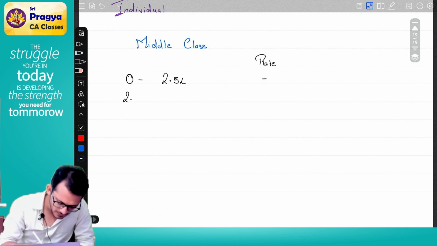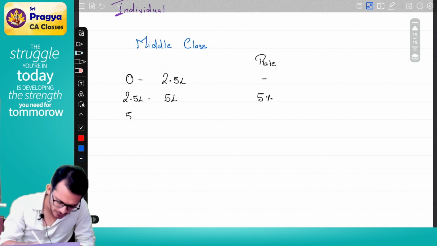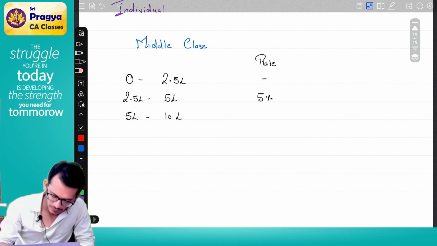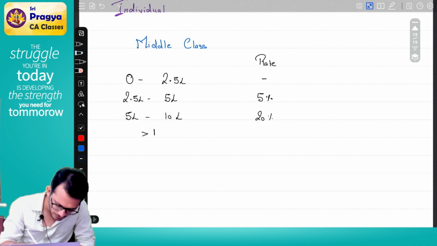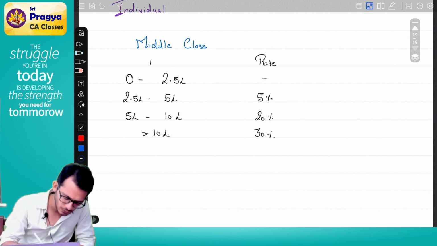If your income is from 2.5 lakhs to 5 lakhs, your tax rate is 5%. If your income is between 5 lakhs to 10 lakhs, your tax rate is 20%. And if your income is anything more than 10 lakhs, your tax rate is 30%. Very good.